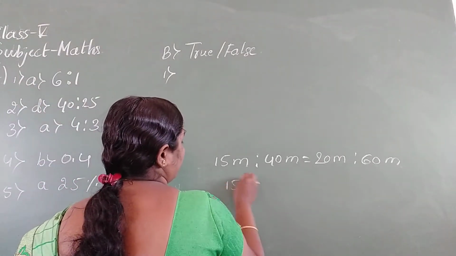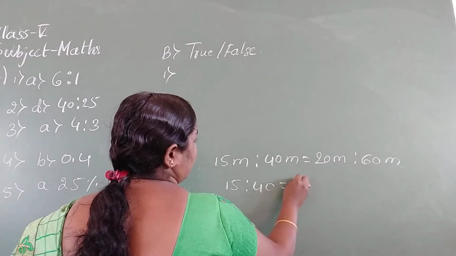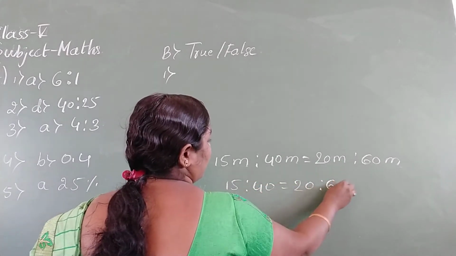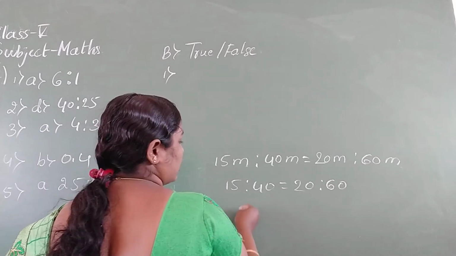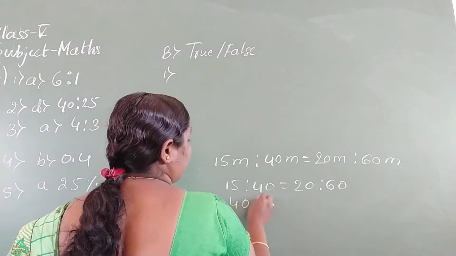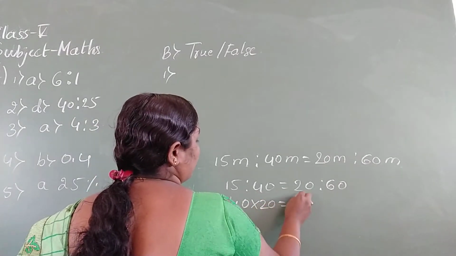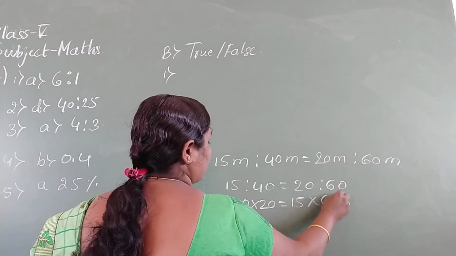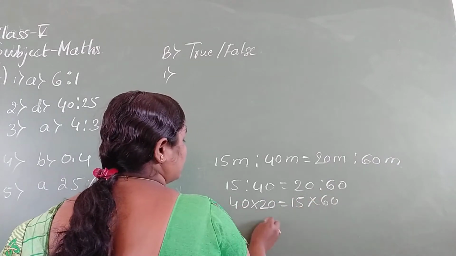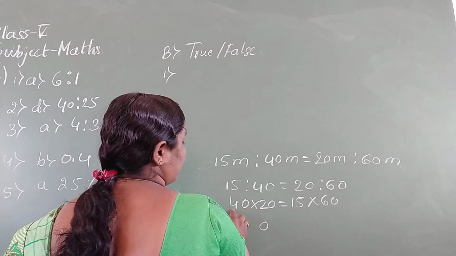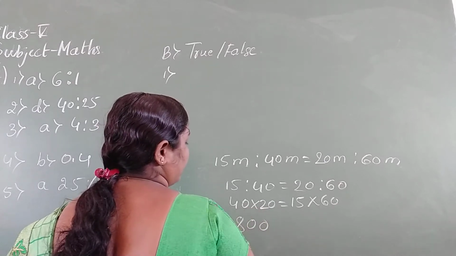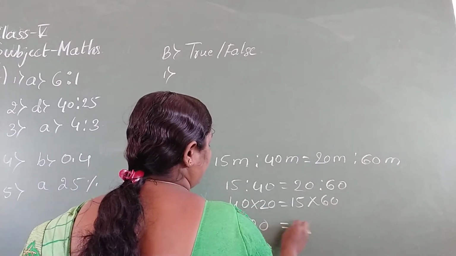So 50, 40, 20 equal to means nothing but proportion. So multiplication of means equal to multiplication of extremes. 40 20s are 800.